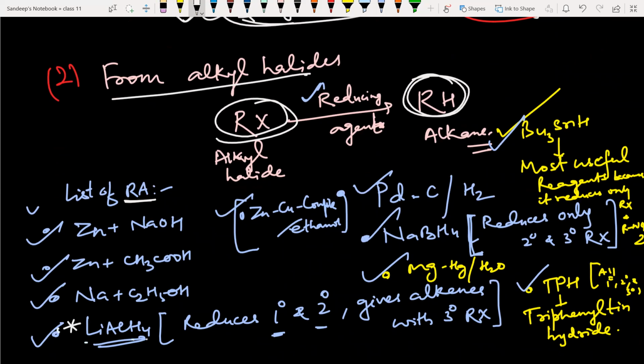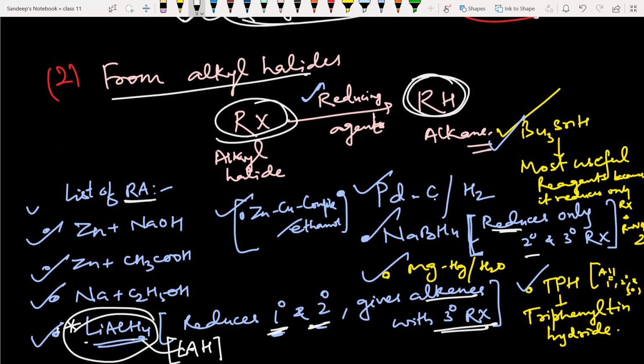Keep in mind that lithium aluminum hydride only reduces 1 degree and 2 degree alkyl halide. It gives alkene with 3 degree alkyl halide. So 3 degree alkyl halide will not reduce to alkane in presence of lithium aluminum hydride. Very good reducing agent, also written as LAH. Now coming to palladized charcoal with hydrogen, zinc copper couple, these are all reducing agents which will reduce alkyl halide to alkane. Sodium borohydride, but it will reduce only 2 degree, 3 degree. It is unable to reduce 1 degree alkyl halide to alkane.